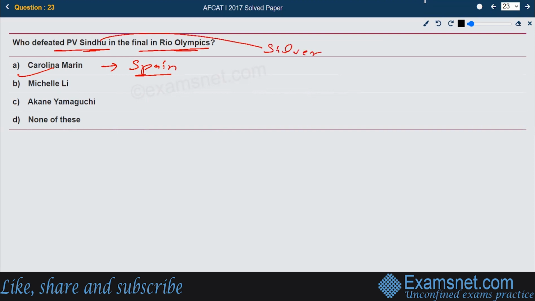Carolina Marin won the gold medal in the women's singles badminton. So this is the right answer, option A, Carolina Marin.